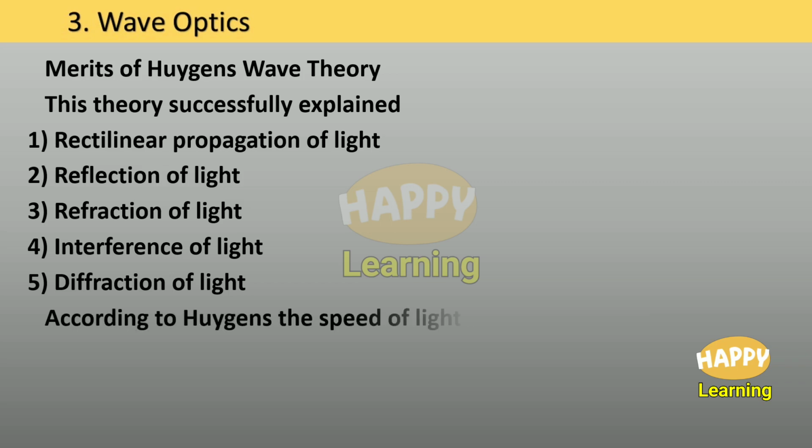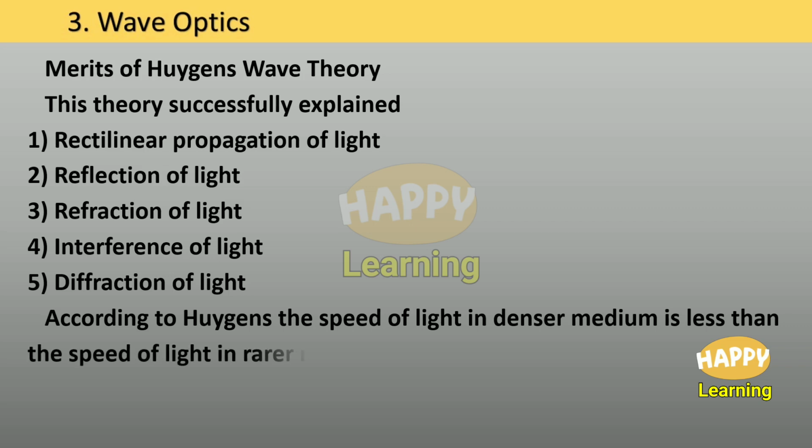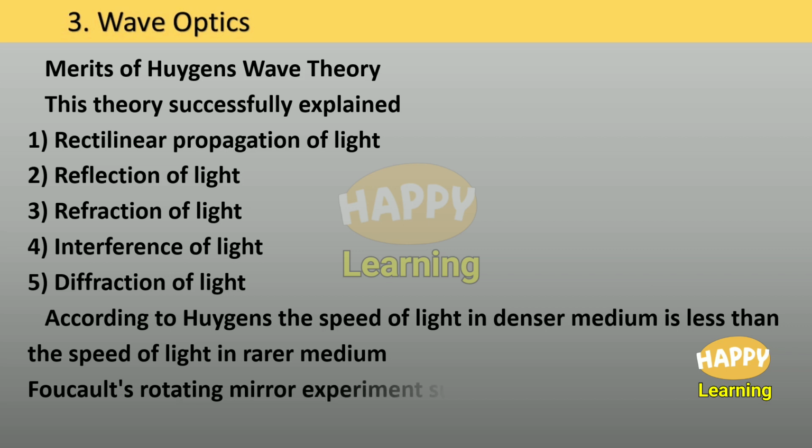According to Huygens, the speed of light in denser medium is less than the speed of light in rarer medium. Foucault's rotating mirror experiment supported Huygens wave theory.